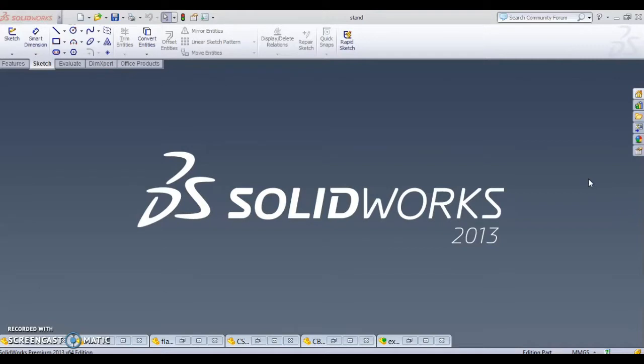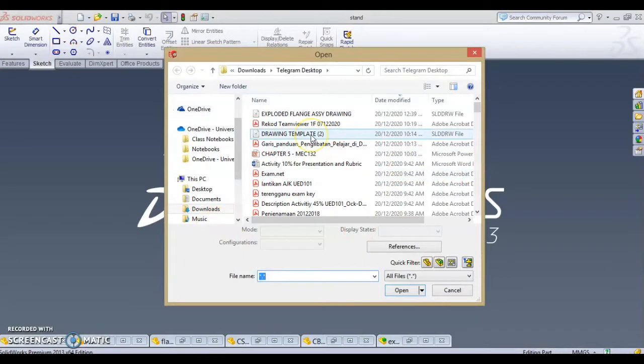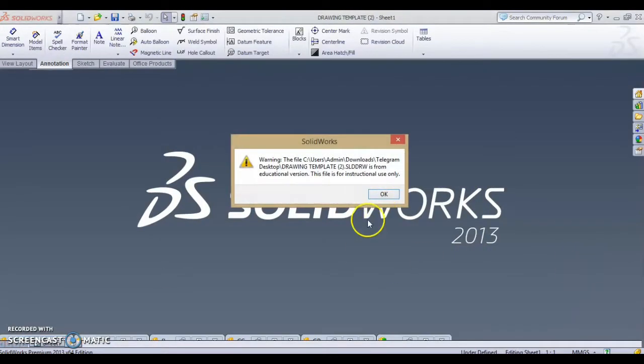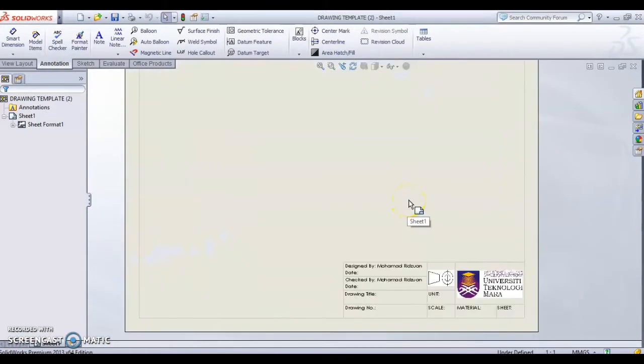For the assembly drawing part, of course, first thing first, you need to open up all the documents, especially the drawing template. Open the drawing template here. By using this template, you just need to edit the information inside it.